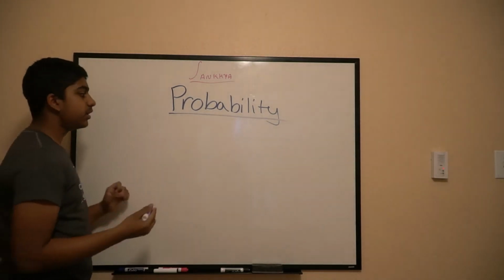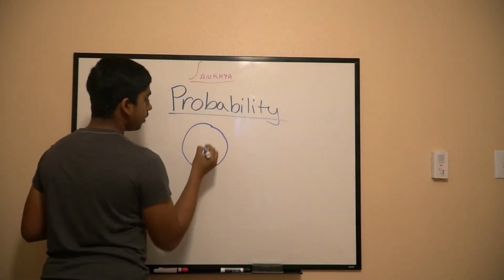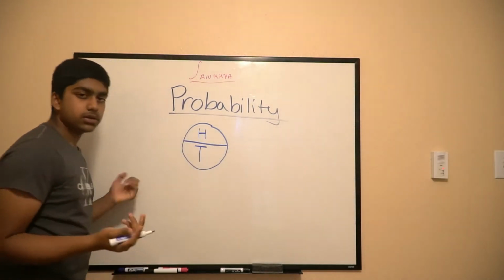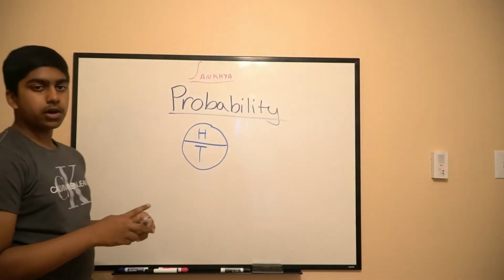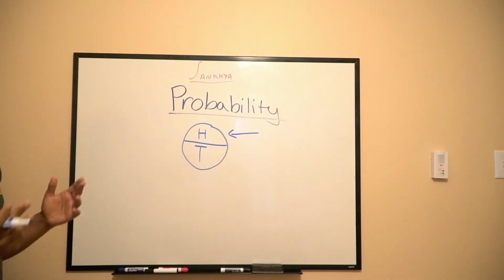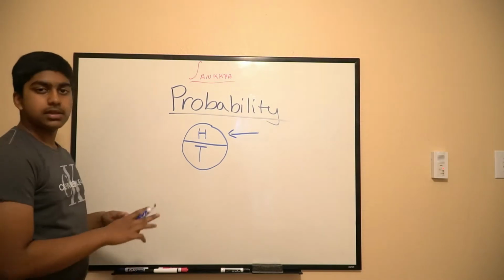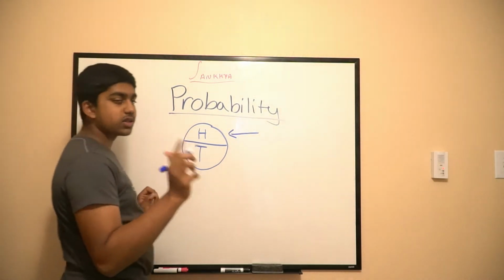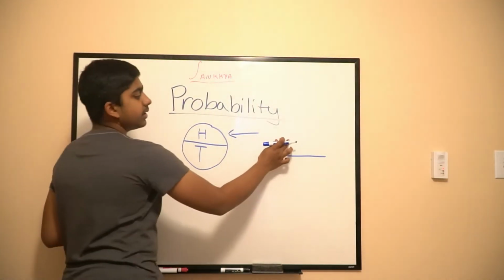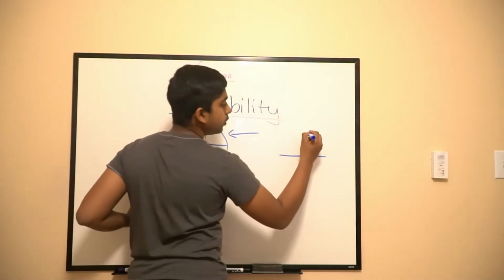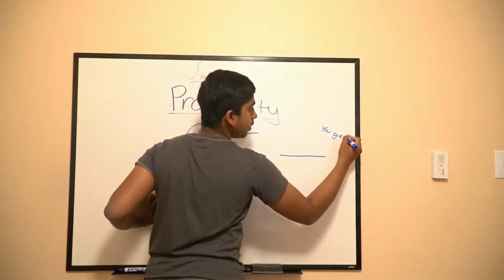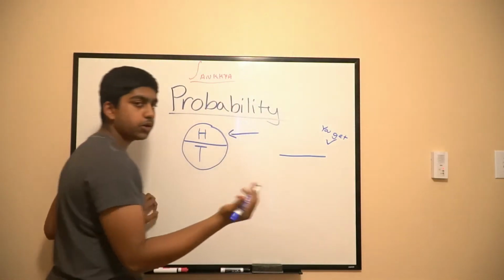So let's say you're flipping a coin, heads or tails. Say you are in a coin flip and you call heads. So the probability of you winning is the number on top. It's always going to be a fraction. The number on top is the chance of you getting what you want. I'll just put a check mark for what you want.